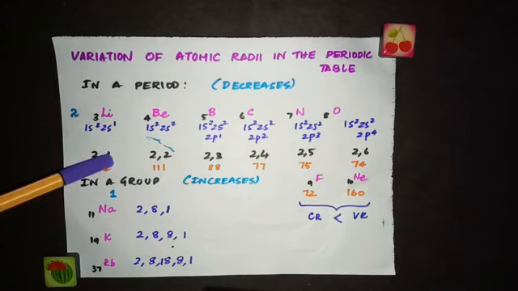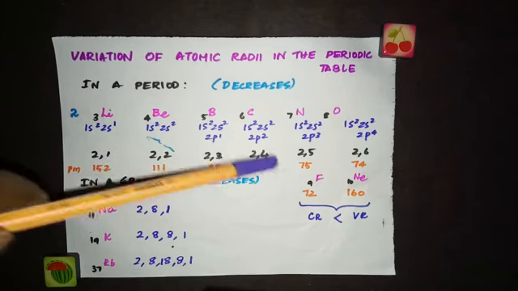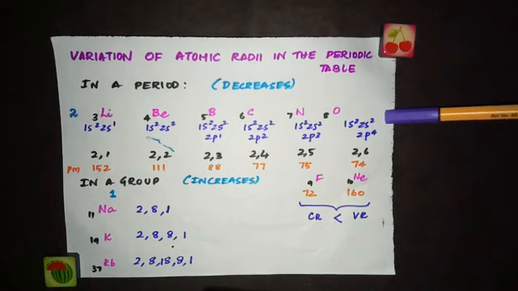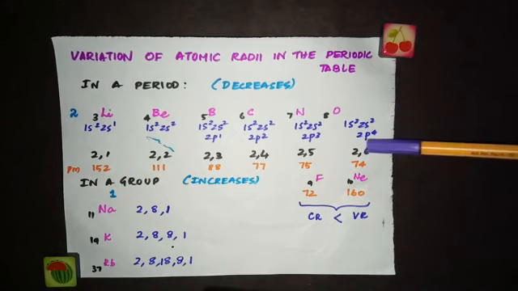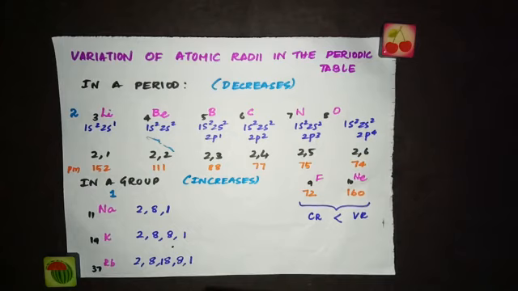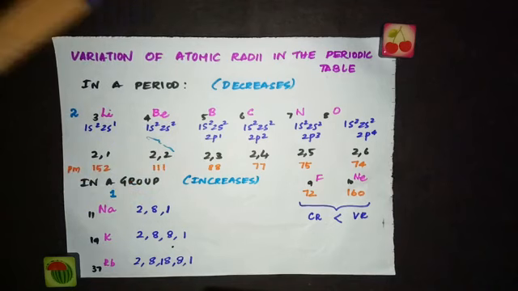See here, K, L shell, K, L. So even though the atomic number increases, the newly coming electron enters the same shell as you move from left to right of a periodic table. Since the nuclear charge is increased, the electrons of all the shells are pulled a little closer to the nucleus, thereby making the shell smaller in size.